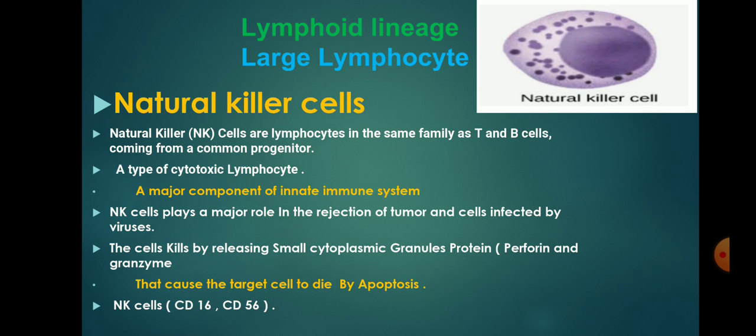Apoptosis is a form of programmed cell death that occurs in multicellular organisms. Biochemical events lead to characteristic cell changes and death. These changes include cell shrinkage, nuclear fragmentation, and chromatin condensation, and their markers are CD16 and CD56.